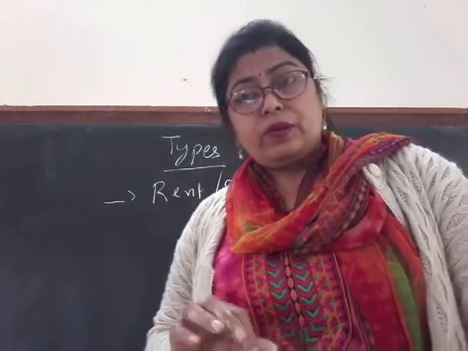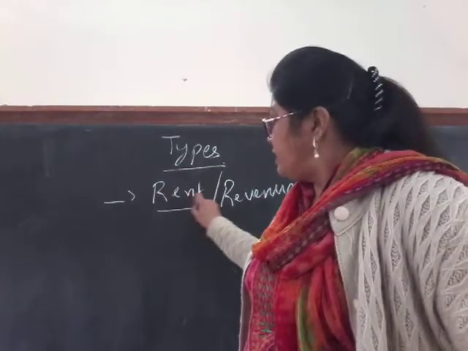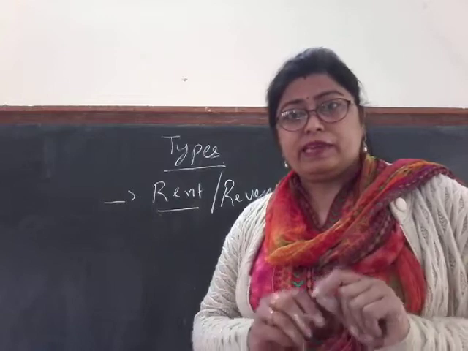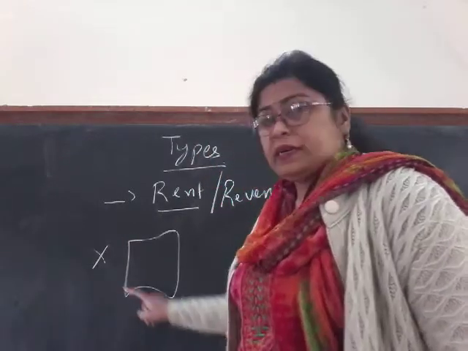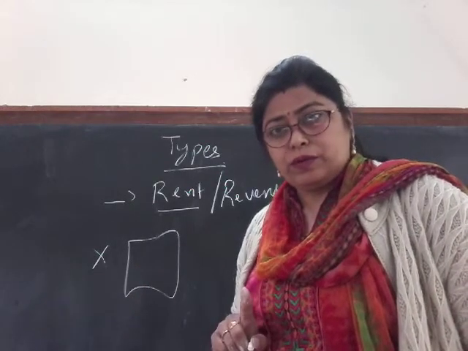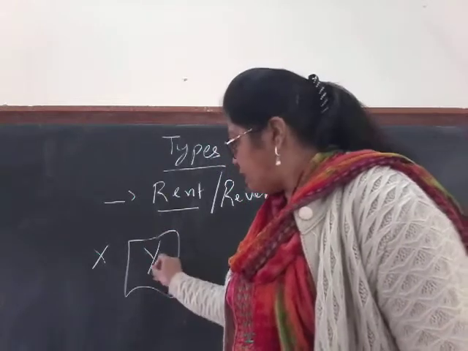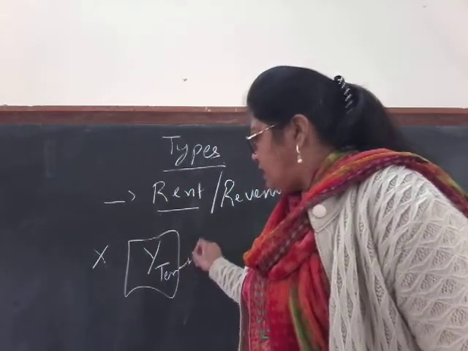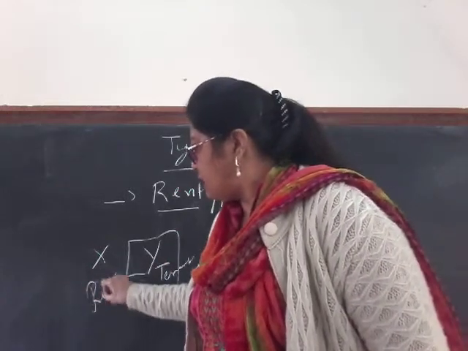Here we need to clarify rent. Suppose X is the owner of the plot, but he himself is not doing all the agricultural operations. Instead, he gave it on rent to Y. Y is his tenant, and X is receiving the rent.